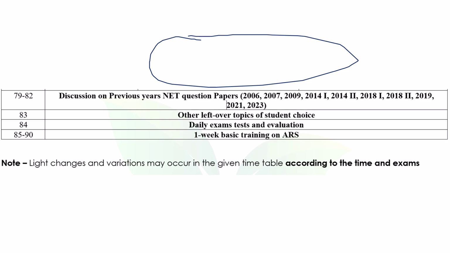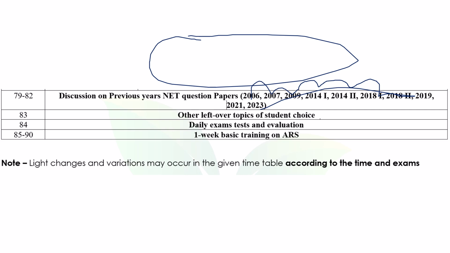Discussions related to previous year NET question papers: 2006, 7, 9, 14-1, 14-2, 18-1, 18-2, 19, 21, 23. The most important thing is, by discussing these question papers, we will concentrate on the areas, what kind of areas they are placing, like general ideology and general understanding.